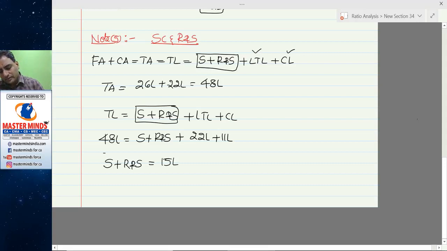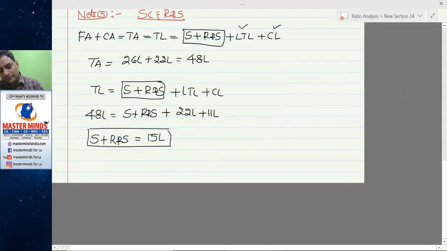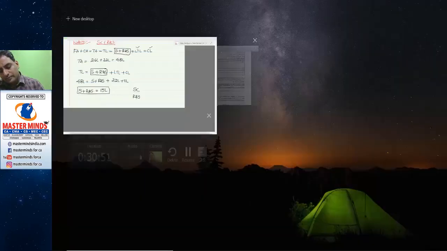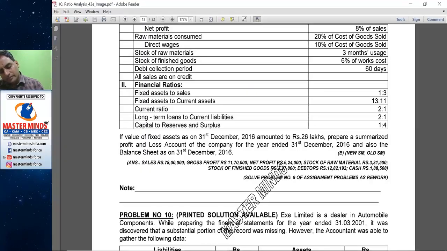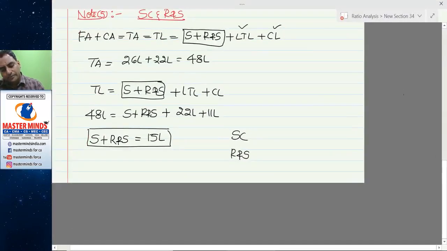So share capital plus reserves and surplus is 15 lakhs. The ratio is 1:4, so 3 lakhs and 12 lakhs. This is how share capital and reserves and surplus have to be worked out.